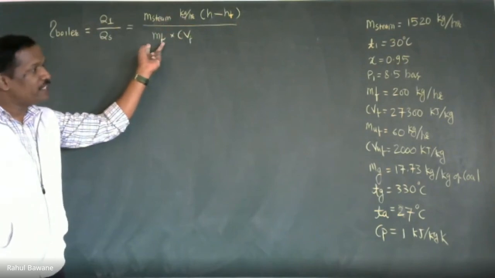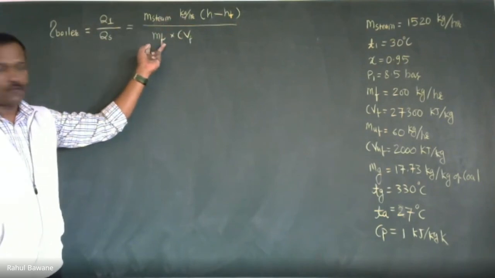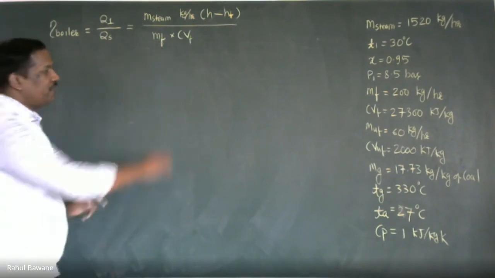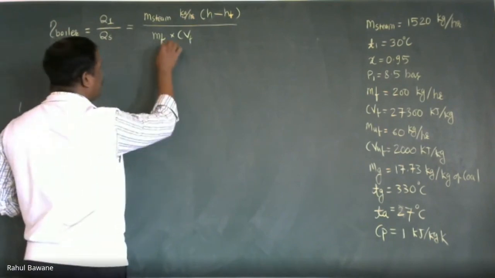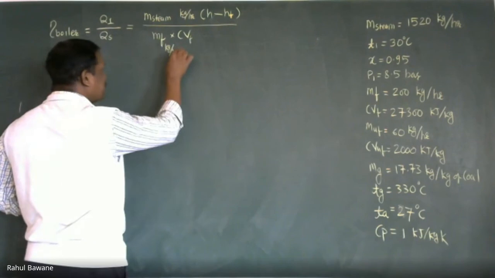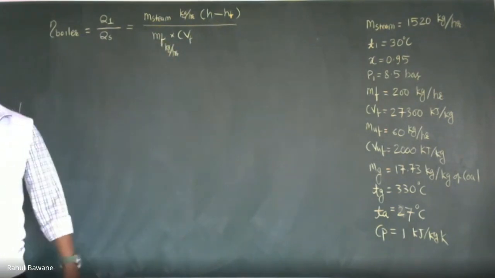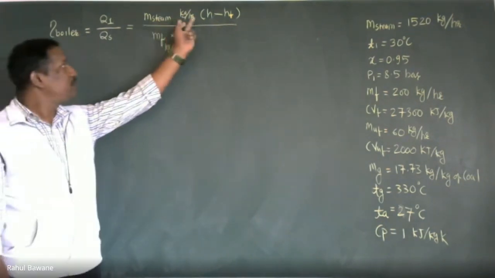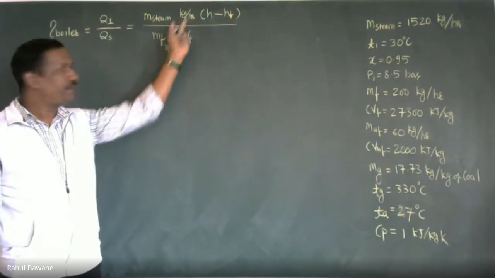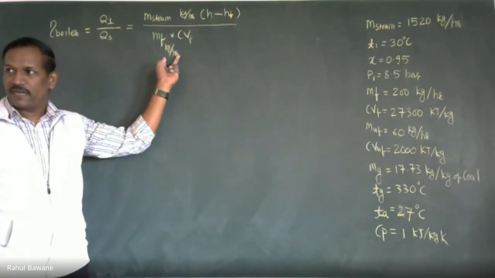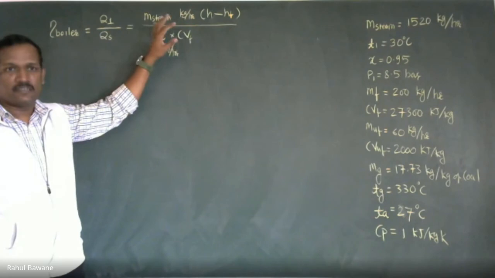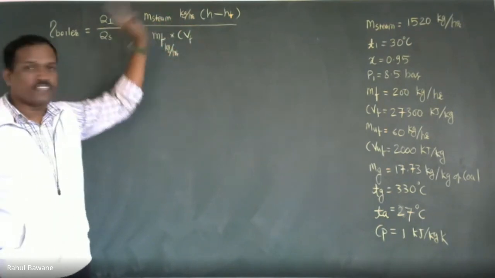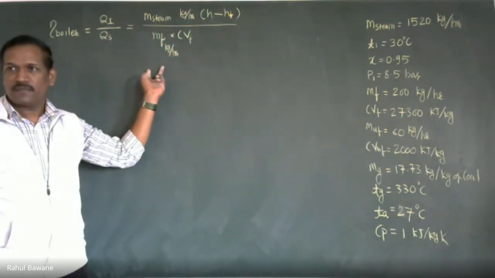Mass of fuel is given, what is the unit? Again kg per hour. So always remember the units must be common. Many times steam generation rate is given in kg per hour and fuel in kg per minute, so we have to change it and balance it. Then this gets cancelled. Clear?